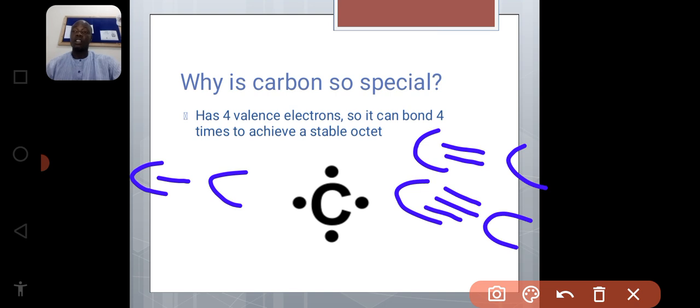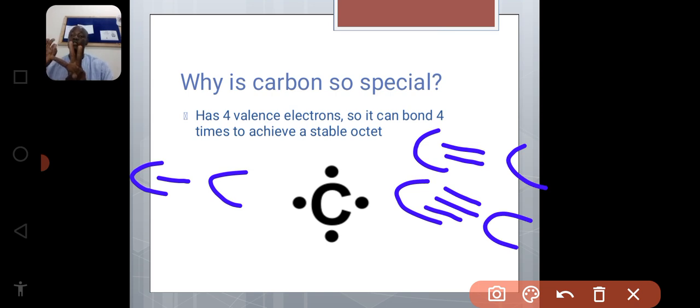And remember, whenever you have a single bond, a single bond indicates one sigma bond, and if you have a double bond, one is sigma and one is pi bond, and if you have a triple bond, the middle one is sigma and the ones side by side are pi bonds. Okay, so these are the three reasons why carbon is considered a main element in organic chemistry.